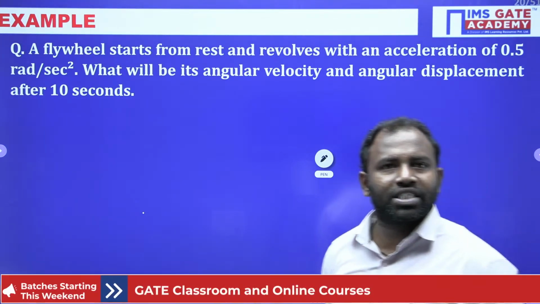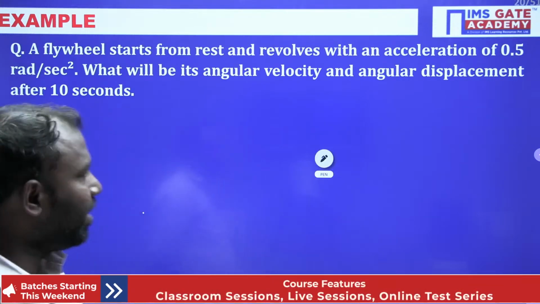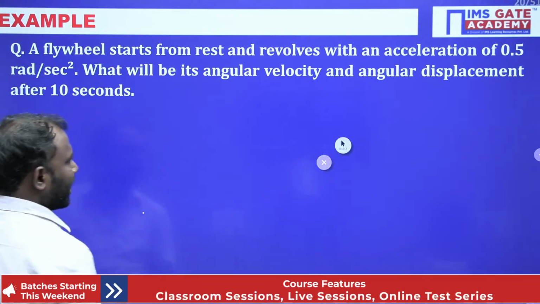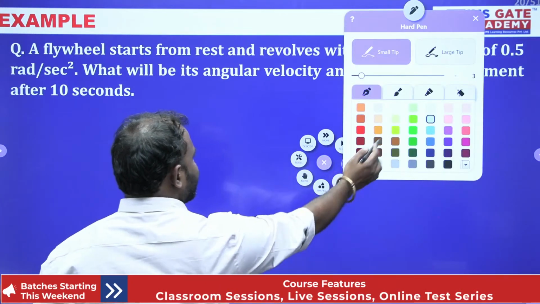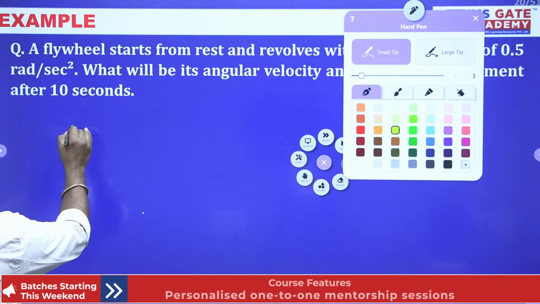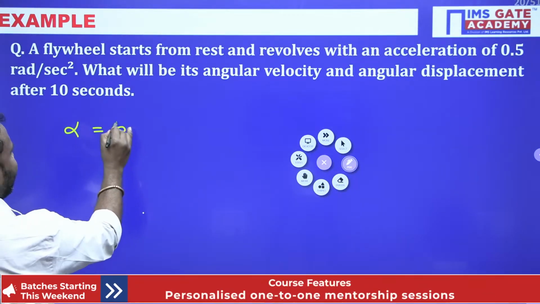Now here, what is given? Angular acceleration is given. First you write the given data. Whenever you encounter a question, guys, immediately you write the given data. Angular acceleration 0.5 radian per second square.